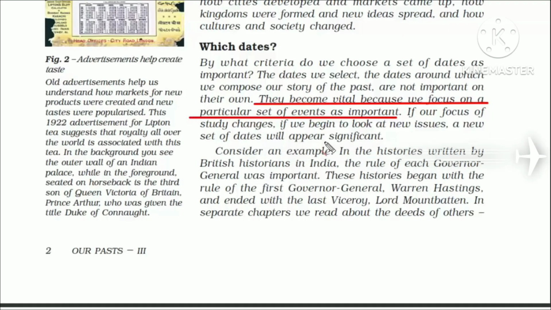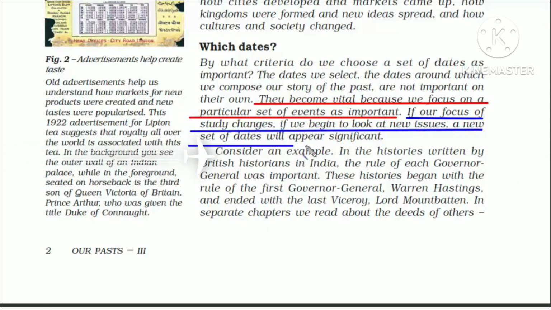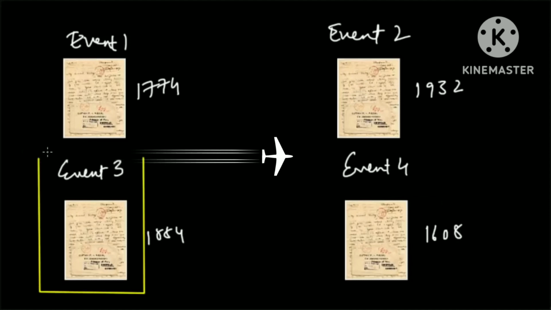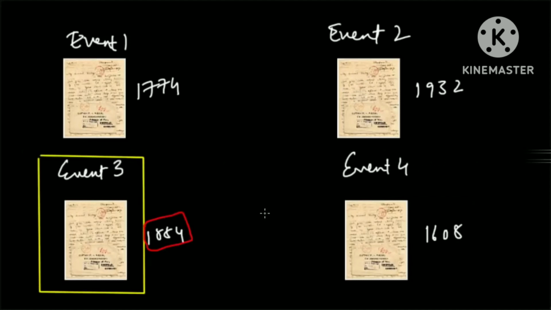Now that I have said this, I can also say that if our focus of study changes, if we begin to look at new issues, a new set of dates will appear significant. Meaning, if we give importance to any particular event, due to that, we can create importance of a particular date. I hope that made sense.